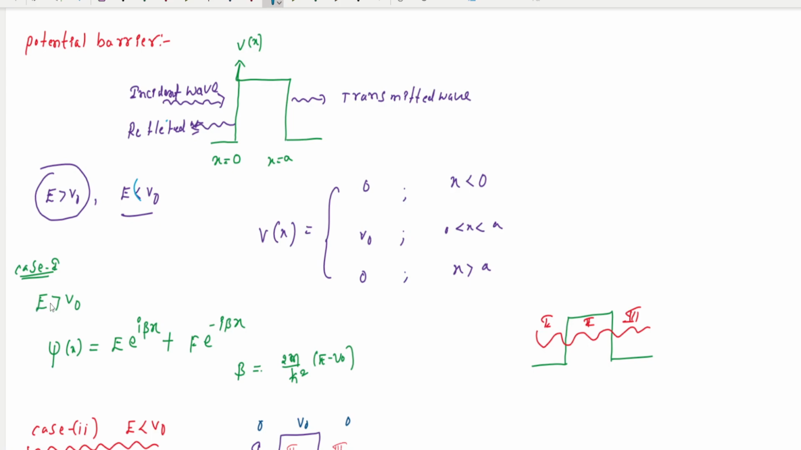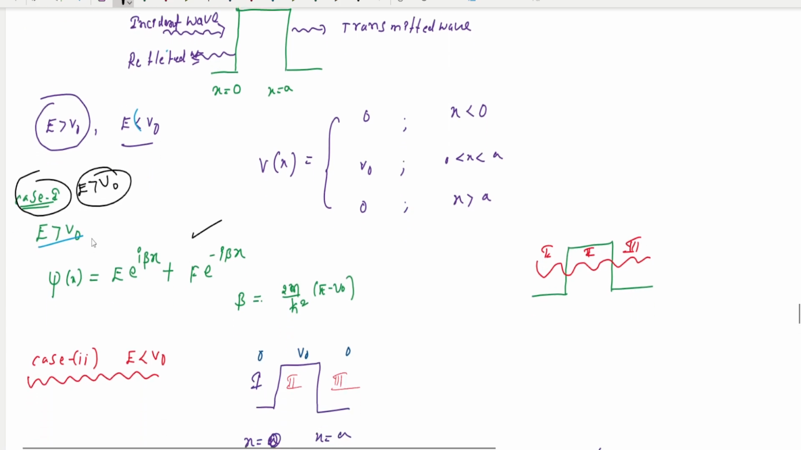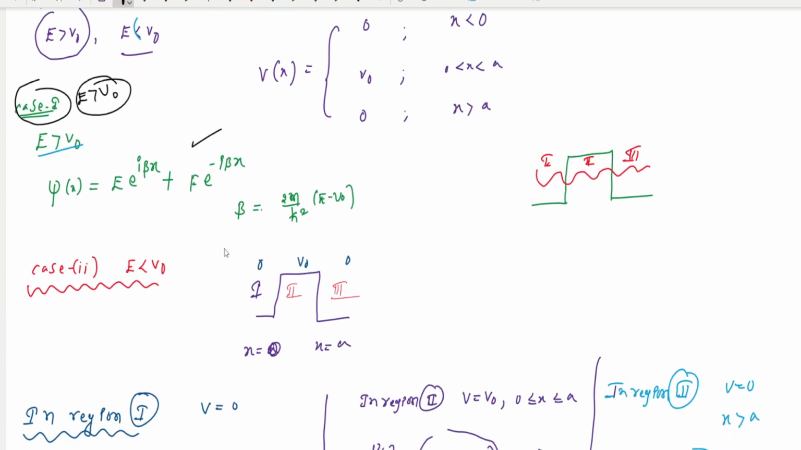So this is the first case. Here we derive the E greater than V naught case. By using the Schrodinger equation, we can get the solution, which is the desired solution in the E greater than V naught case. Next, a very important case is the E less than V naught case.